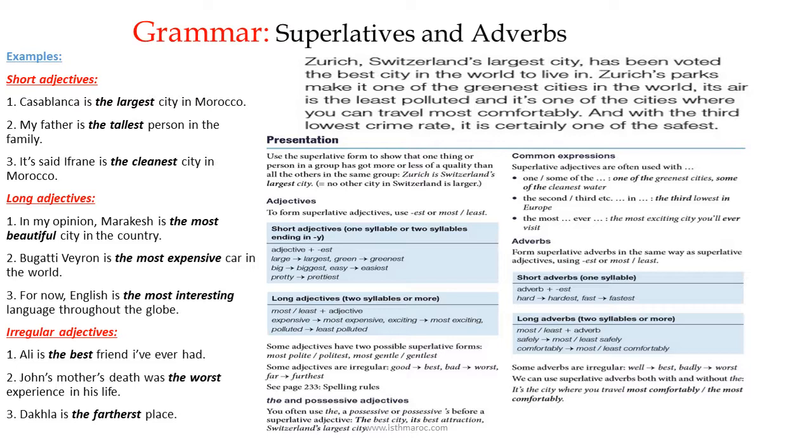Adverbs form superlatives in the same way as superlative adjectives, using est or most or least. Short adverbs, one syllable: adverb plus est. Hard, hardest; fast, fastest. Long adverbs, two syllables or more: most, least plus adverb. Safely, most safely, least safely; comfortably, most comfortably, least comfortably. Some adverbs are irregular: well, best; badly, worst. We can use superlative adverbs both with and without the. It's the city where you travel most comfortably, the most comfortably.